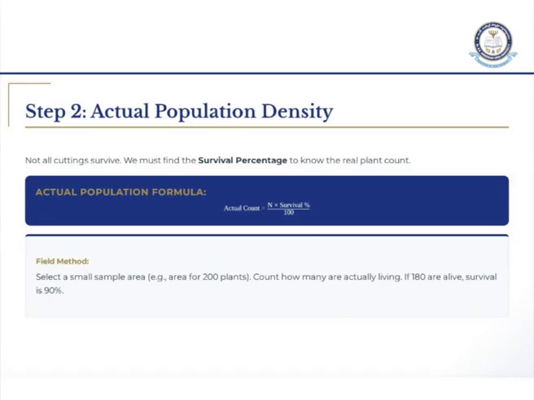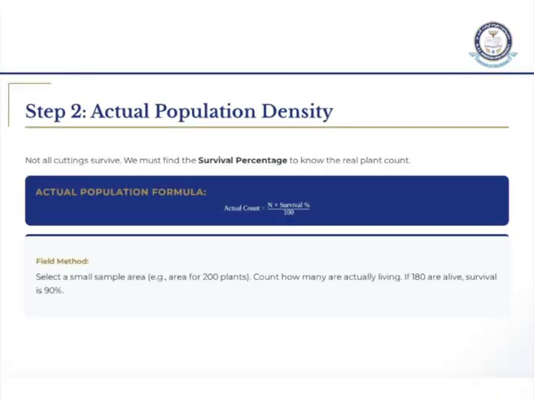How will you calculate actual population density? It depends on how many plants you are expecting. Not all the cuttings or saplings will survive in our field. Some will die, so you have to know the survival percentage. First, select a small sample area, then count how many are actually living. If 180 are living, the survival is 90%. Got it?